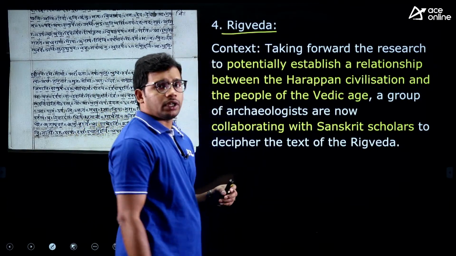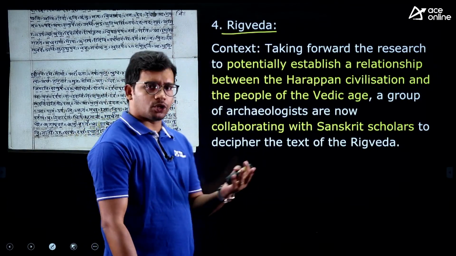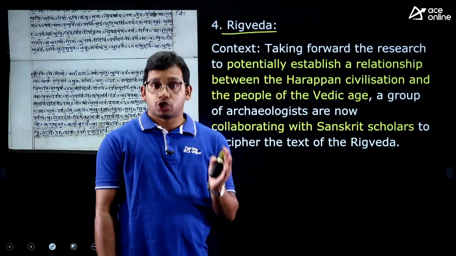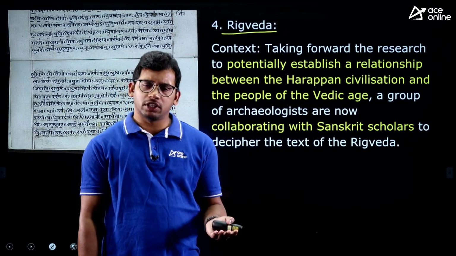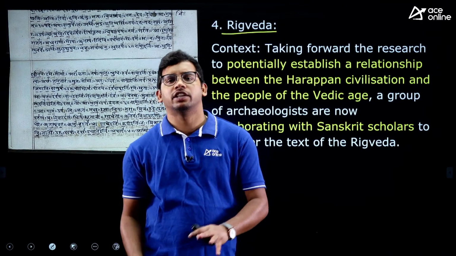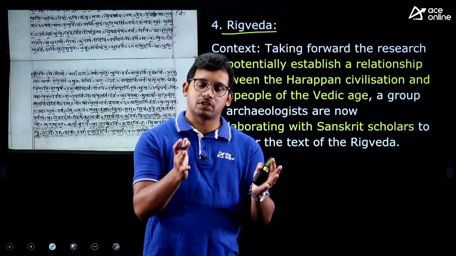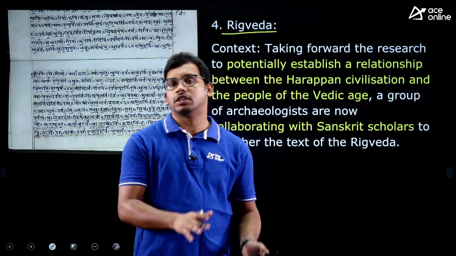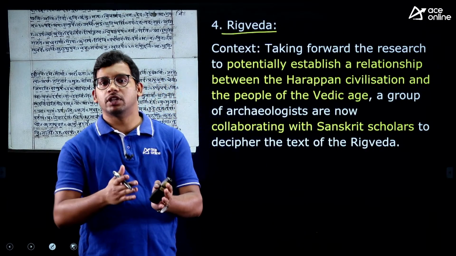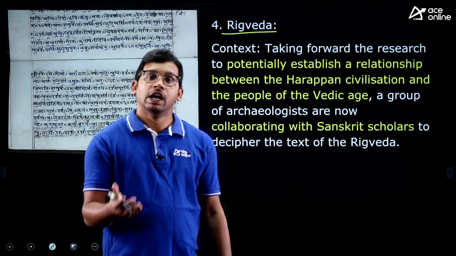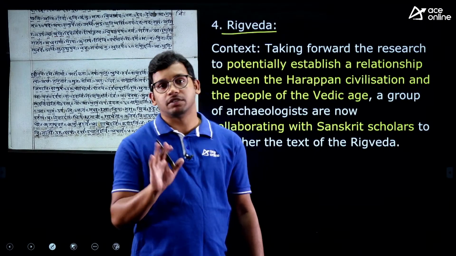Rigveda. So let's go back a little bit to the history. We have the Stone Age, you all know. We have the Paleolithic Age, Mesolithic Age, Neolithic Age, based on the use of stones. Like big stones, if you use, that is called Paleolithic. Then stones become lesser, Mesolithic. Then even smaller, Neolithic.